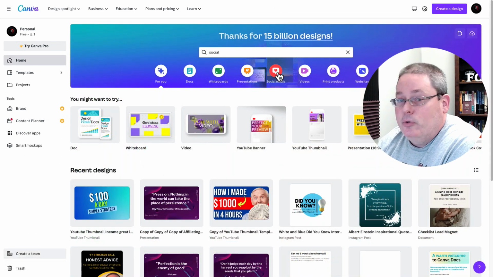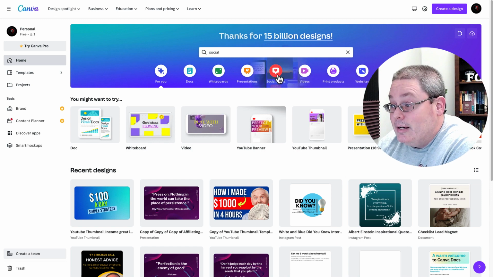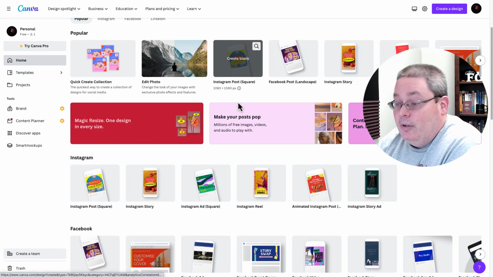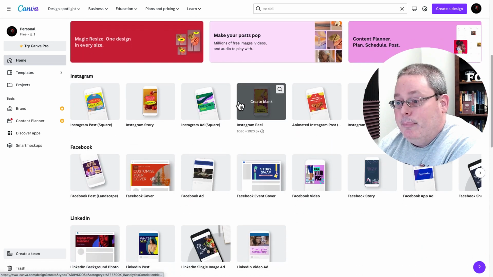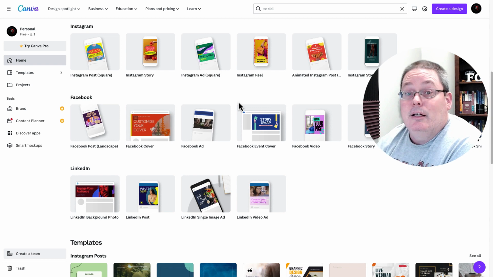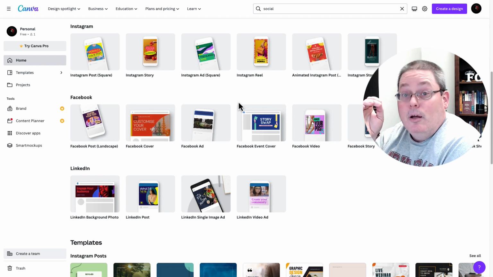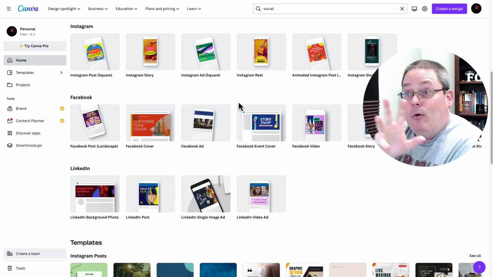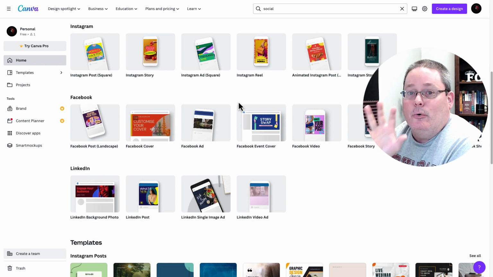You simply just go to the Canva homepage. You can click right here in the middle where it says social media, and you'll get a plethora of different types of social media posts for any and every social media platform that you could think of to get free traffic from by using Canva and ChatGPT or any AI to generate content.